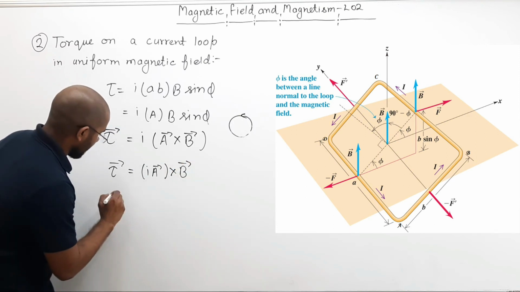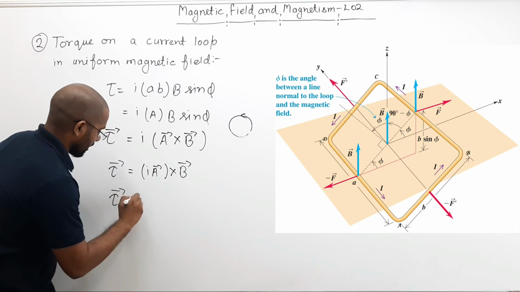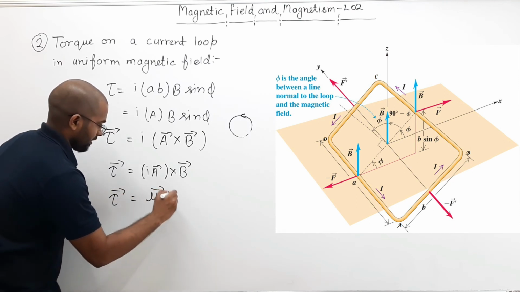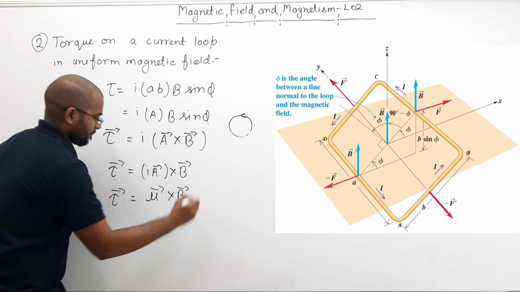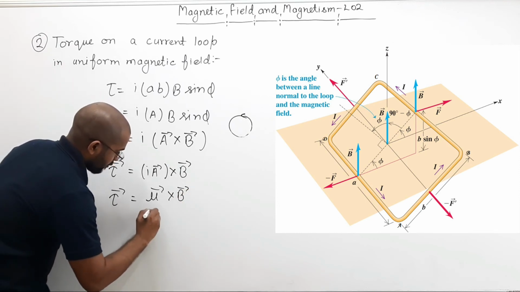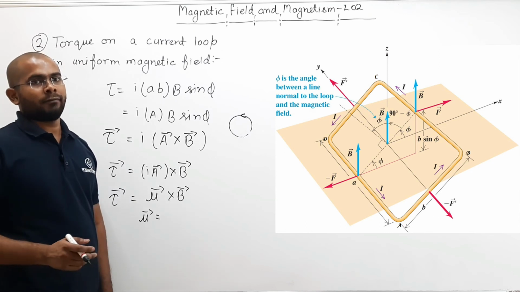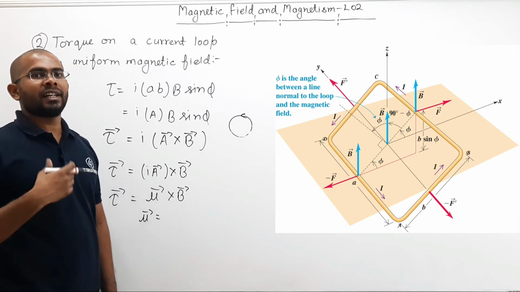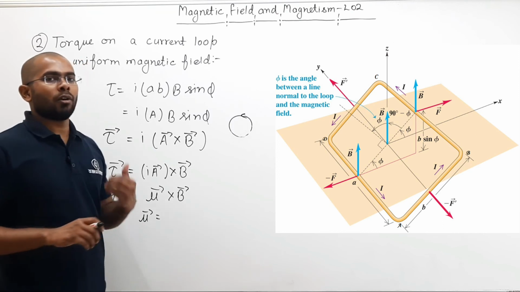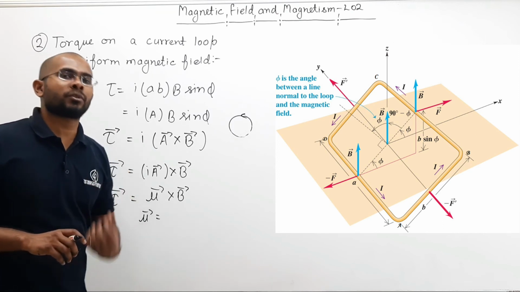And this can be written as torque equals mu vector cross B, where mu vector is called magnetic moment. We will study about magnetic moment in detail when we talk about how the magnetic field is produced by the current.